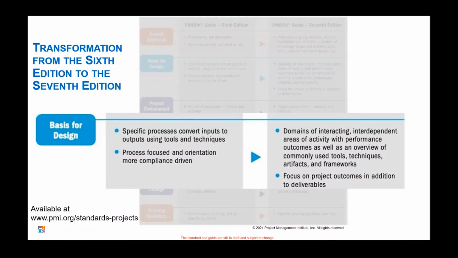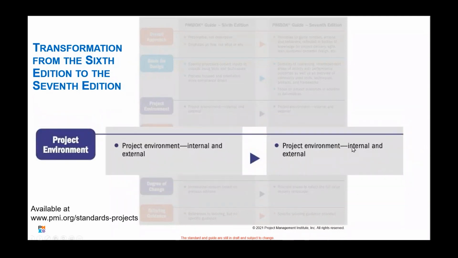When we move to the 7th edition, it's moving more into the idea of domains, which are interactive, different activities that help make sure we have outcomes, not necessarily products and results, but also providing information about various tools and techniques that can be used. But really those outcomes are where the emphasis is now, not just the deliverables that you normally would see within a methodology.